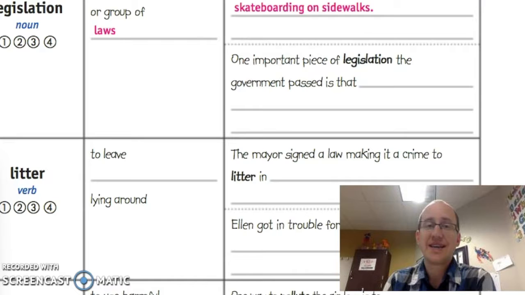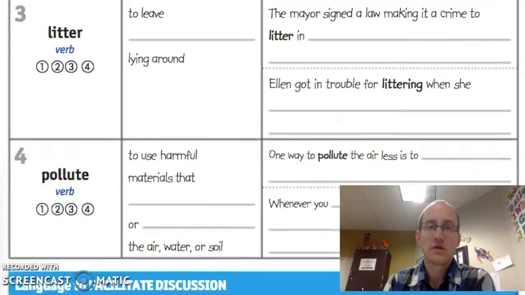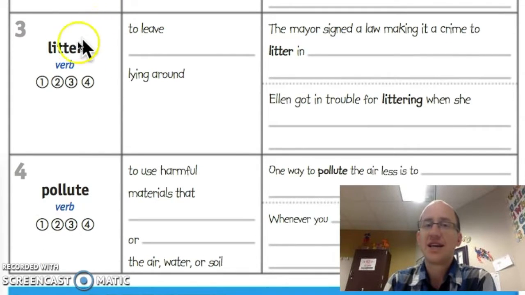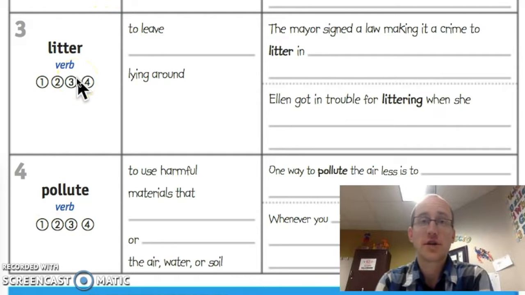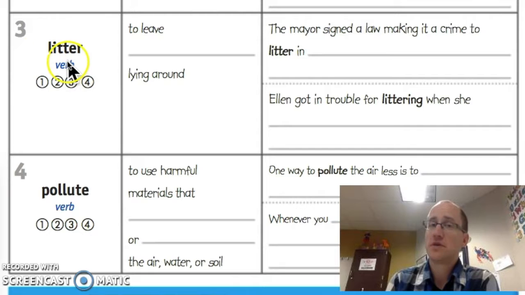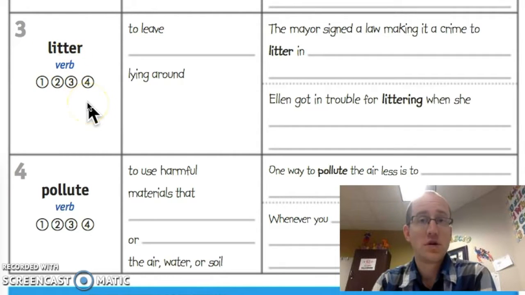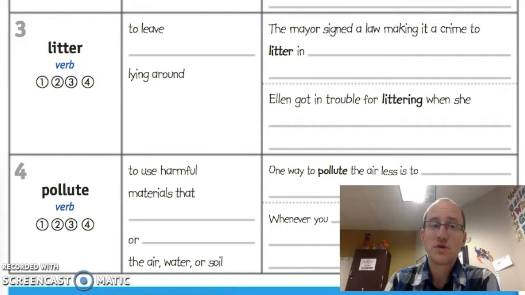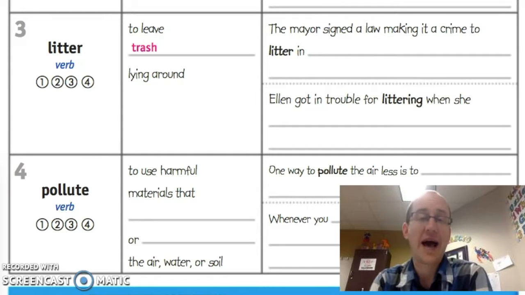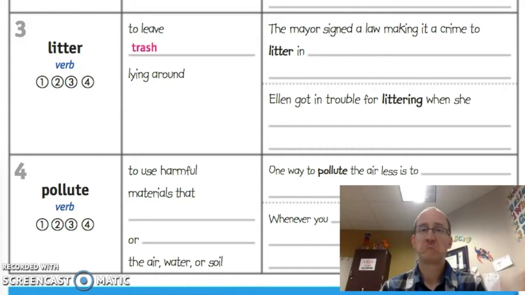Let's go on to the next word. Next word is litter. Go ahead and say litter. Litter. So litter is a verb, which means it's something that you do. And what it means is to leave trash lying around. That's something that, unfortunately, we see everywhere.